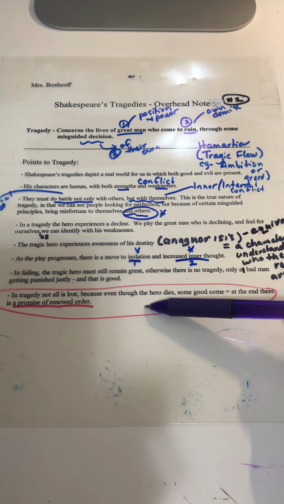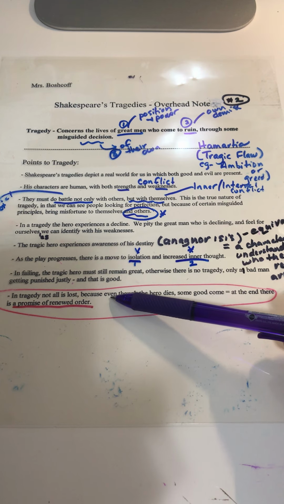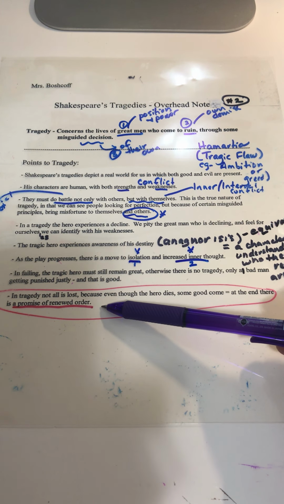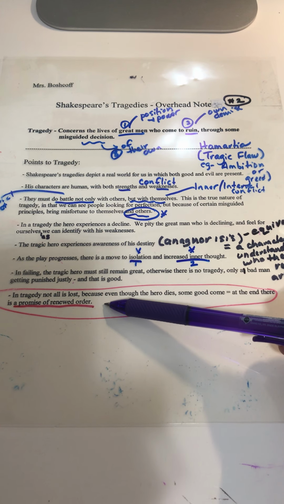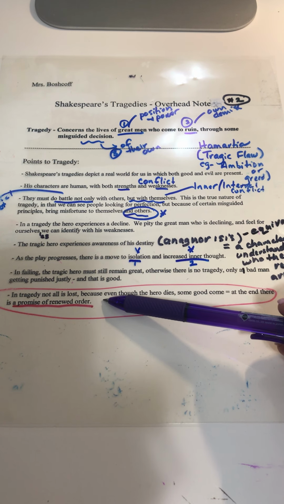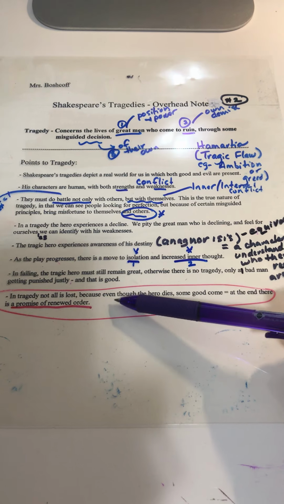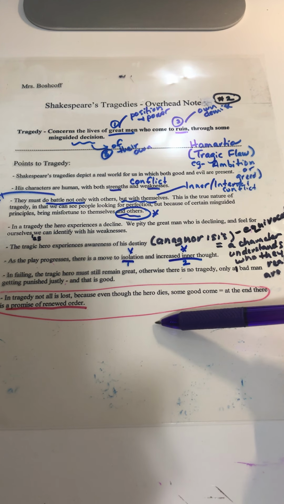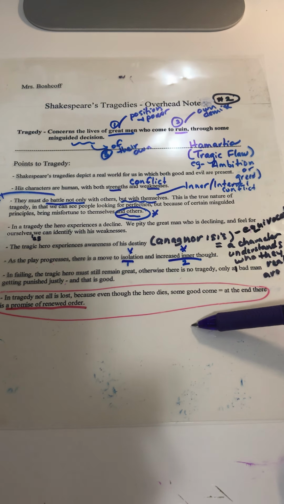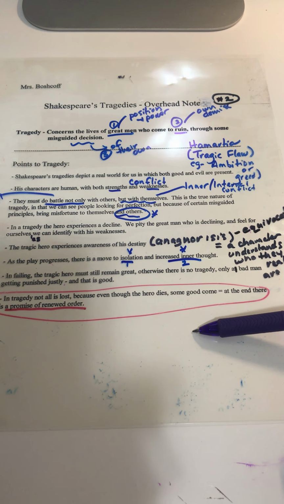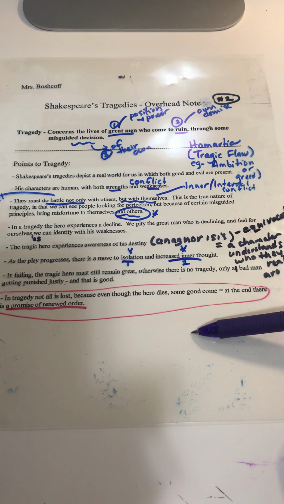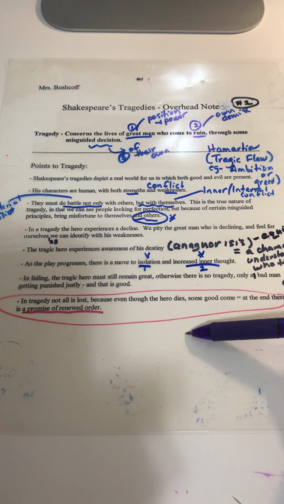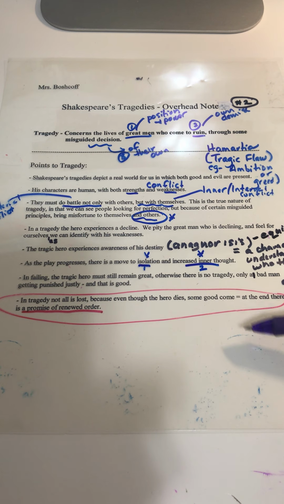So again, for Shakespeare, his tragedies always end with this promise of renewed order. And again, we do see this at the end as the tyrant Macbeth is finally killed by his nemesis, Macduff. And in so doing, the chain of being is reestablished in the proper order, with a real natural king on the throne being Malcolm, and peace is reestablished in the country of Scotland.